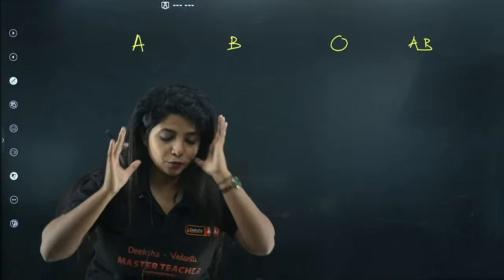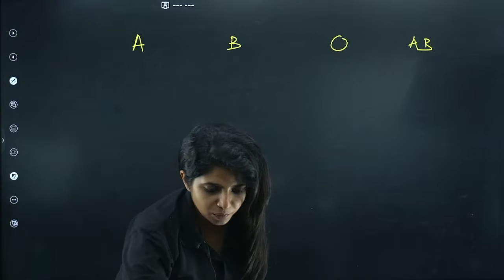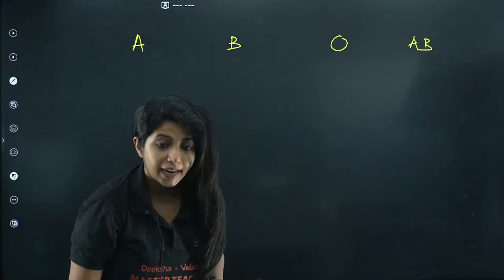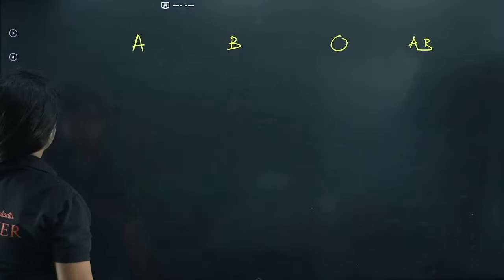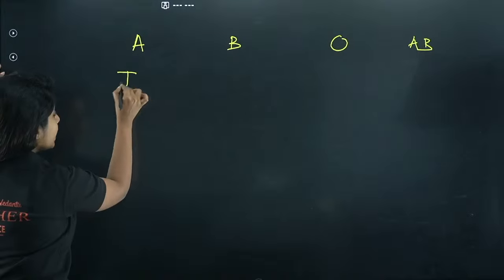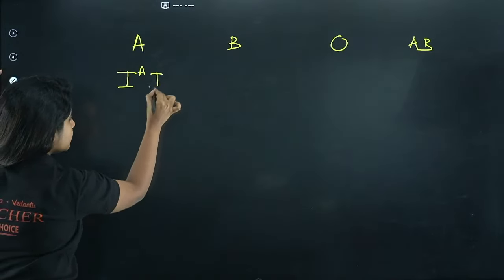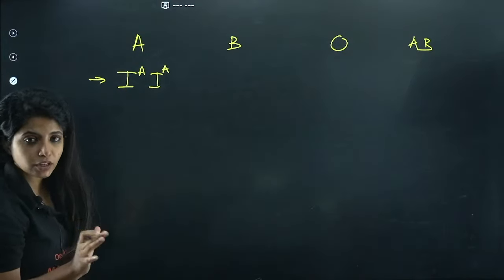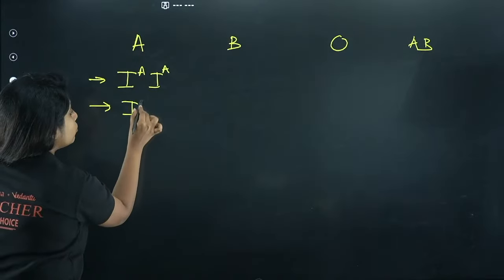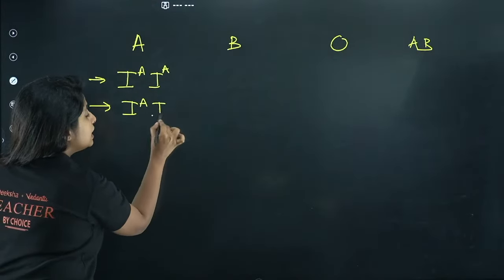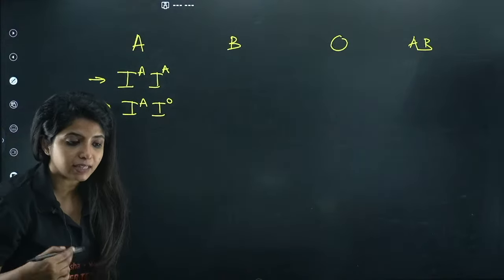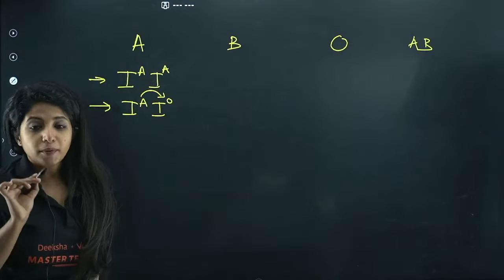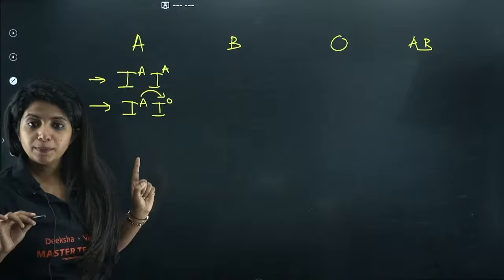If someone needs to have A blood group, how many of you are A blood group people? Over here, for being A blood group, you should either have two alleles in homozygous condition, or it can be like this, where one allele is capital A and the other allele is O. Why is it like this? Because, my dear children, A is dominant over O. So in this condition, you can have A blood group.